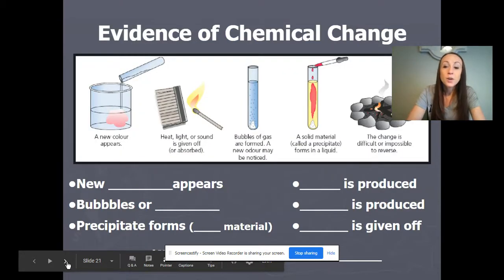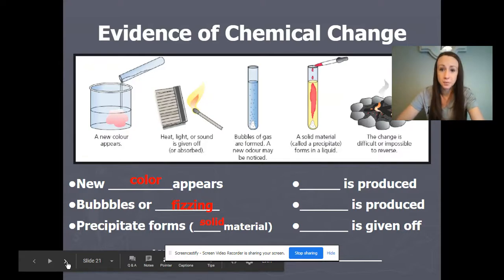So, how do we know we have a new substance? Well, there are clues or indicators. One is that a new color appears, a new color that wasn't there before. If I mix together two clear liquids and now all of a sudden it's purple, that's a new color that wasn't there before. Bubbles or fizzing indicate to me a gas is being produced. That's a sign that we have a new substance.